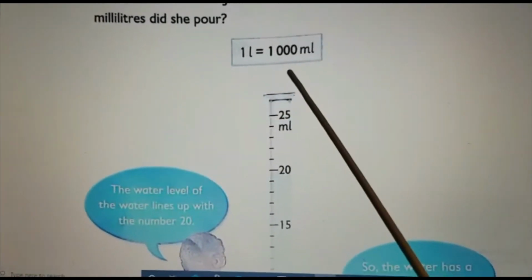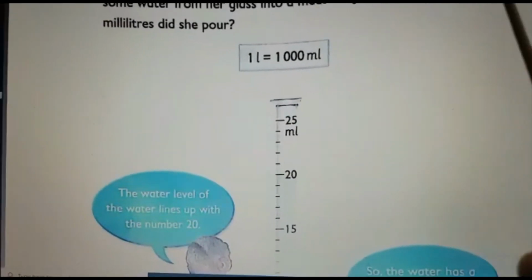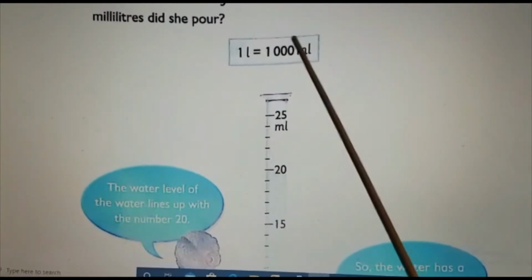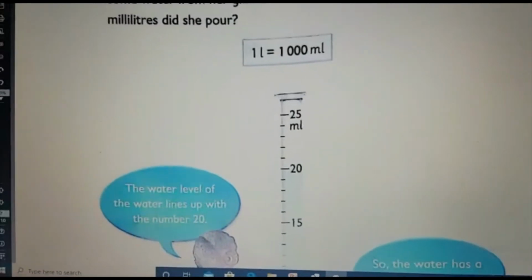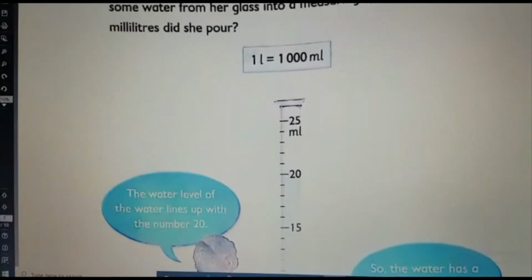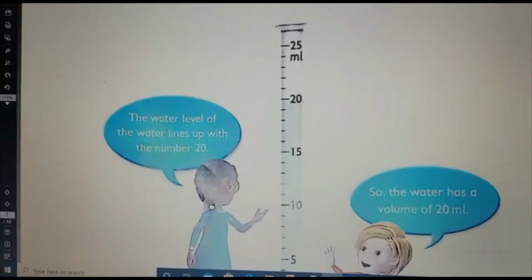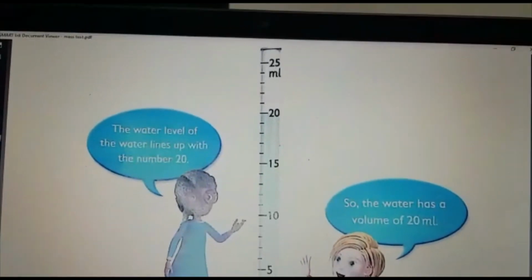1 liter equals 1000 milliliter. Always learn this by heart. Or 1 milliliter equals 1 by 1000 liter. That's a conversion between liter and milliliter. Then see, one measuring cylinder is given here.